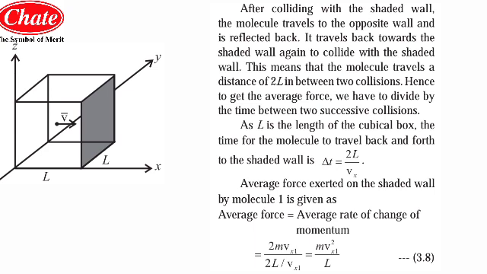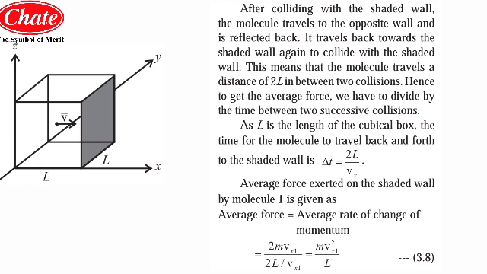Thus, after collision with the shaded wall, the molecule travels in the opposite direction and gets reflected back. It travels back towards the shaded wall again to collide with it. This means that the molecule travels a distance of 2L between the two collisions. Hence, to get the average force, we have to divide by the time between the successive collisions. Now, L is the length of the cubic box. The time for the molecule to travel back and forth to the shaded wall is given by delta t equal to 2L by vx.